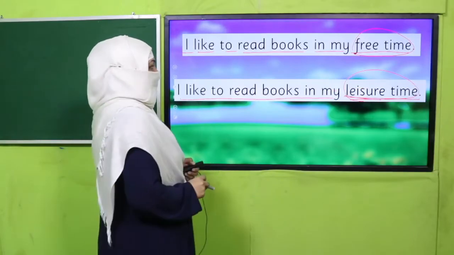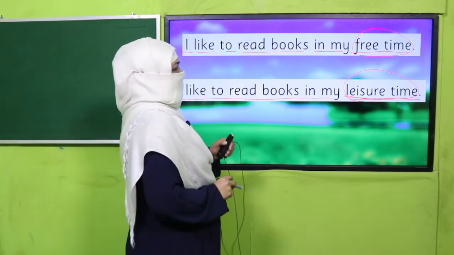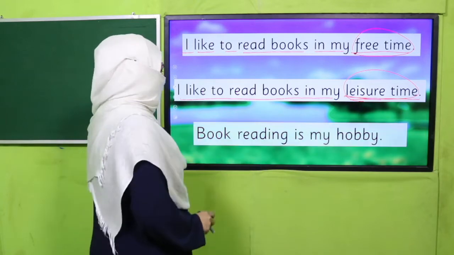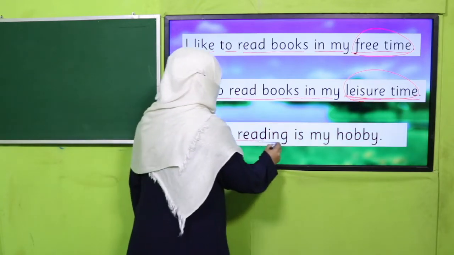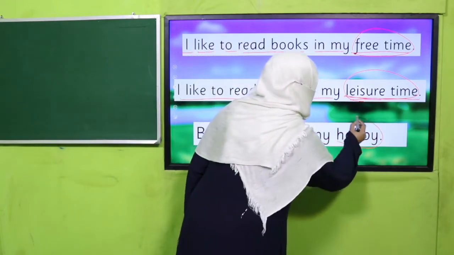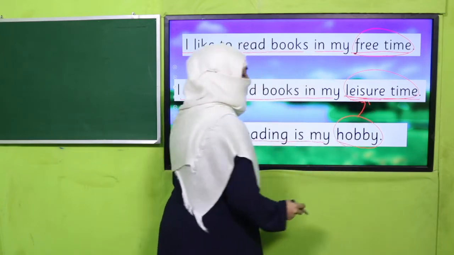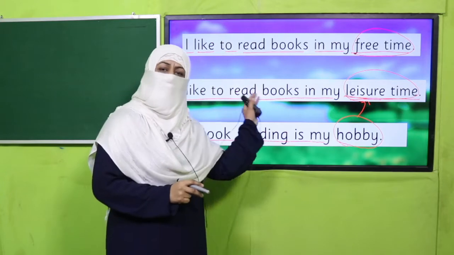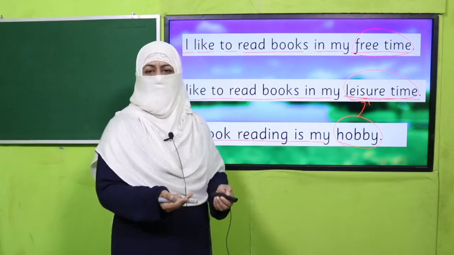Okay. And now I find this is a long sentence. Why not make it short? So I write it in this way. Book reading is my hobby, because hobby already means something to do in your leisure time. So this is how we can write the same thing in different ways, right?